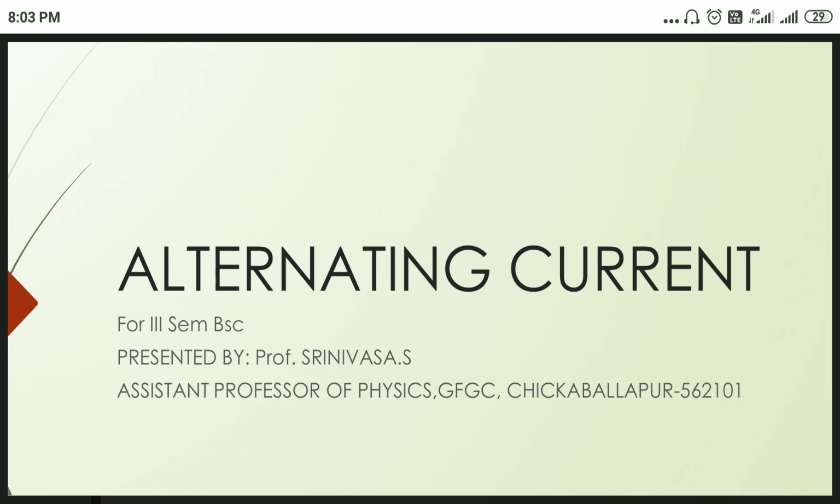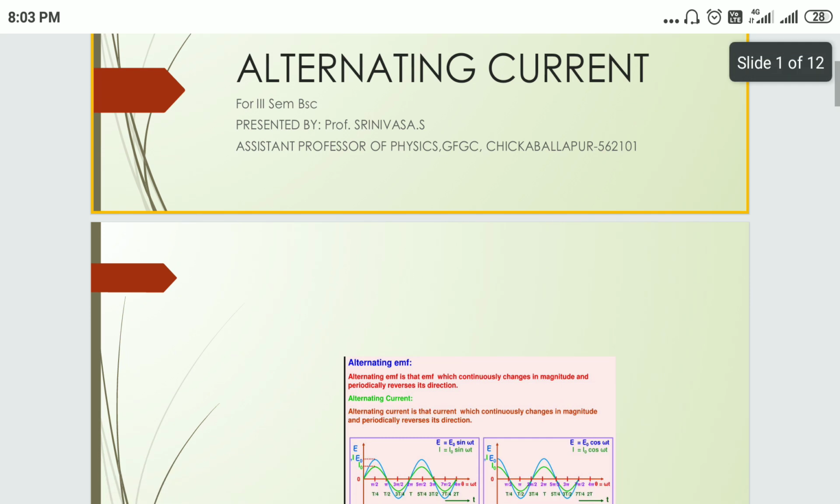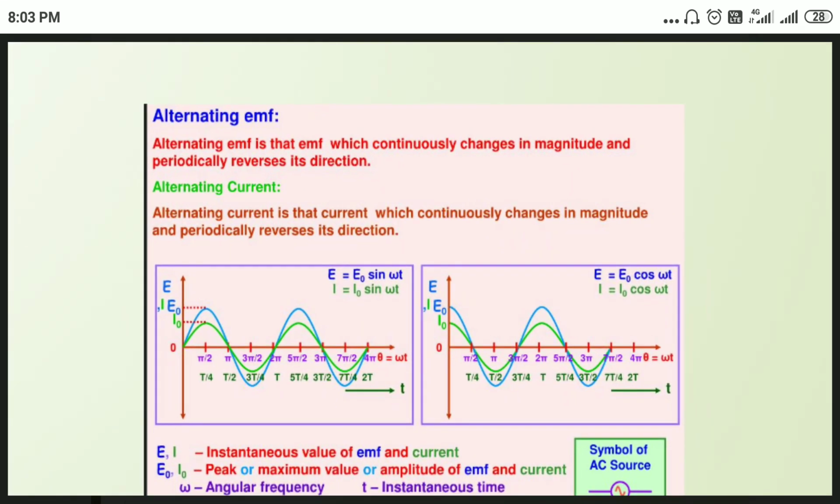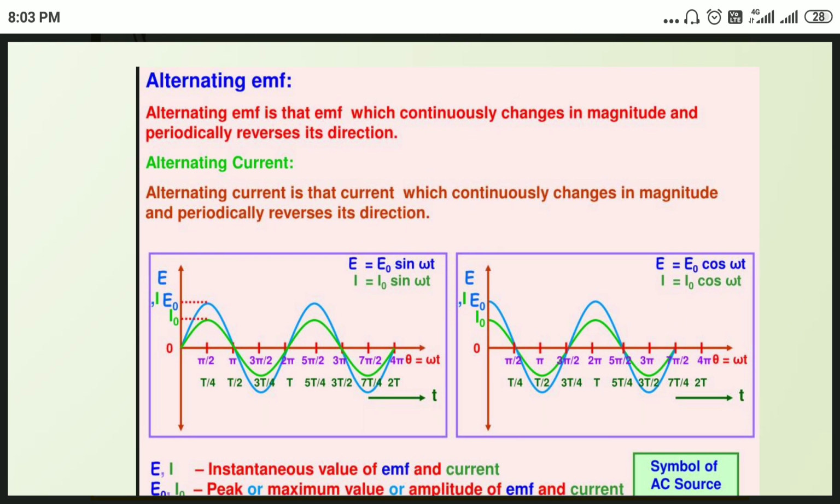Alternating current: in this, the direction of the current is varied. Alternating current is that current which continuously changes in magnitude and periodically reverses its direction. Means per every half cycle the phase is reversed. That is alternating current.